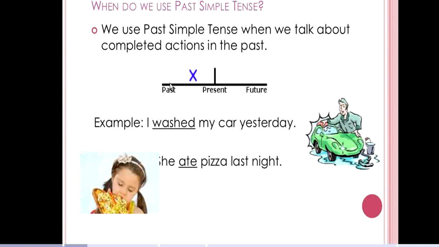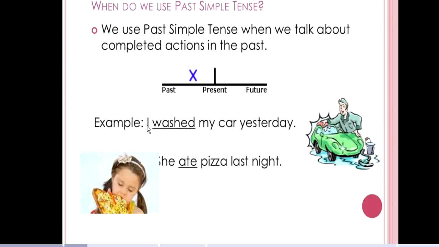This is the past, nakaraan. We have here in the middle the present, and on the right side the future. All the actions that happened in the past are in the past tense. All the actions happening now or at this moment are in the present tense. And of course, future tense is for actions that will happen in the future.